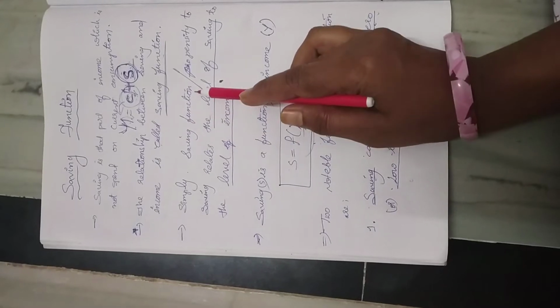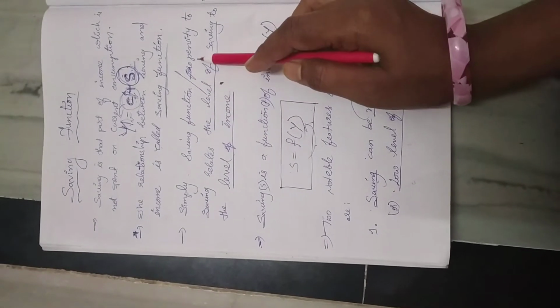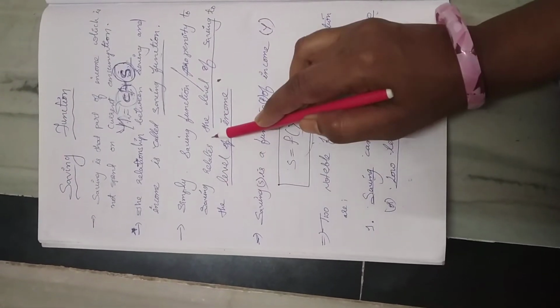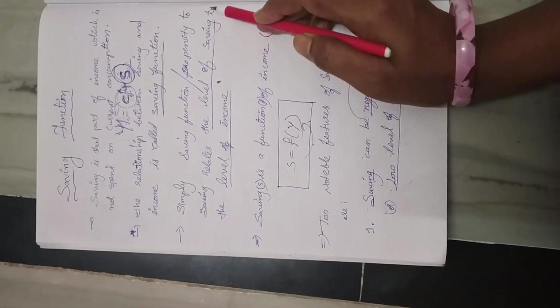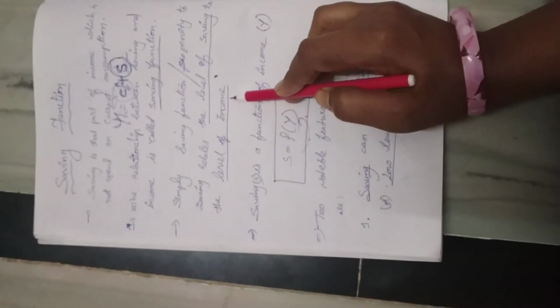Simply, the saving function or propensity to save relates the level of savings to the level of income.